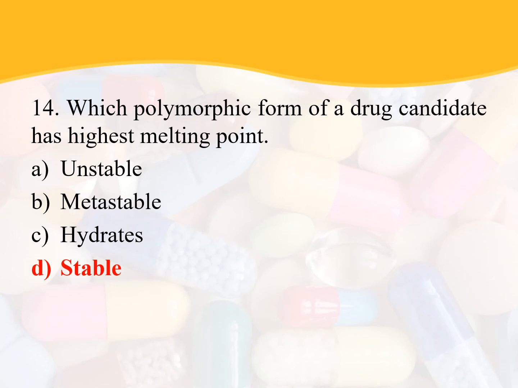Which polymorphic form of the drug candidate has the highest melting point? We all know that the stable polymorphic form of the drug has the highest melting point and least aqueous solubility. The metastable form is most aqueous soluble, and the stable form has the highest melting point and the least aqueous solubility. So the polymorphic form of a drug candidate which has the highest melting point is the stable form. So the option is D.